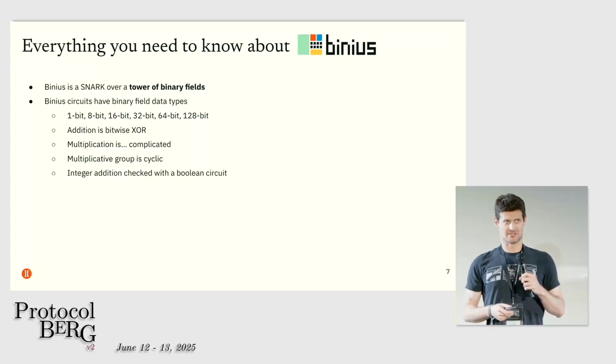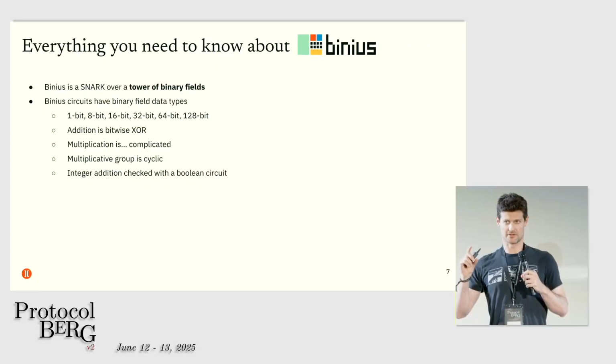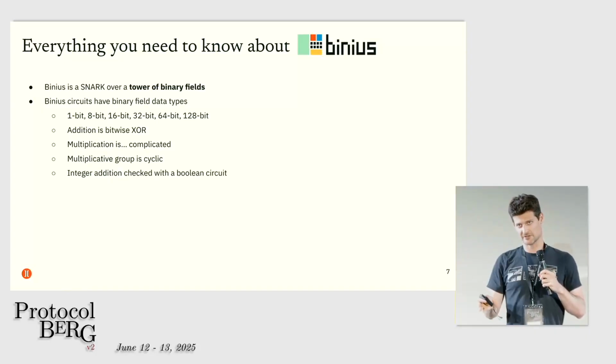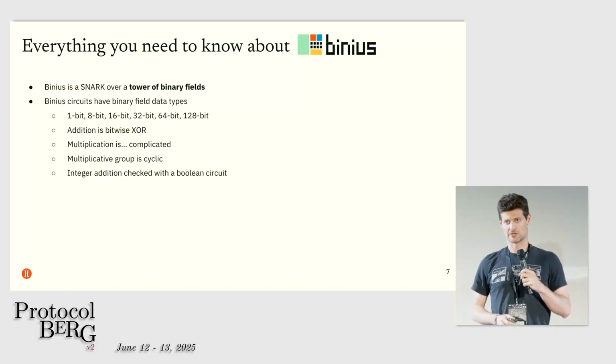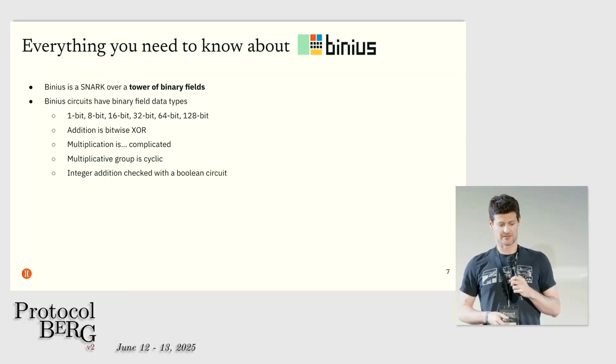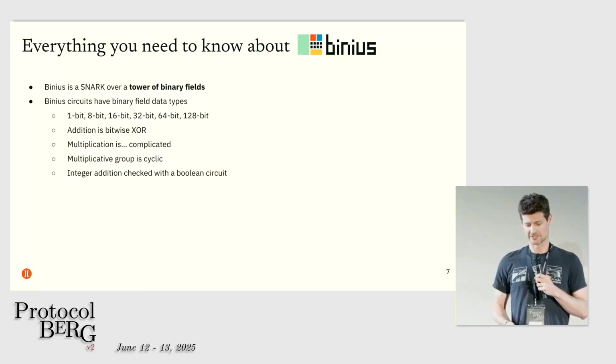Multiplication is complicated, but the thing that you need to know about it is there's a property that if you start with a particular point called a generator and take its powers, it will go through the entire field and then get you back where you started. So it has a symmetry to integer addition. That's the property of being cyclic. If we want to do something like integer addition, that's not an algebraic operation in binary fields, but we can check it with a Boolean circuit.